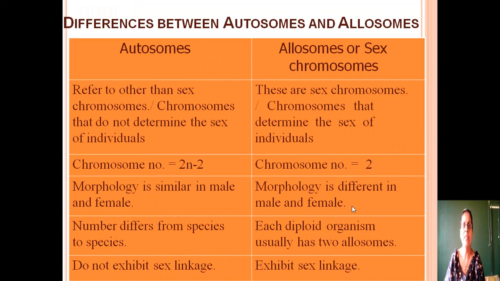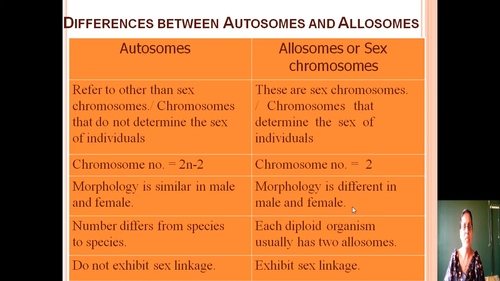Next come to the differences between autosomes and allosomes. Autosomes refer to chromosomes other than sex chromosomes. Chromosomes that do not determine the sex of the individuals are known as autosomes. But the chromosomes which determine the sex of individuals are called sex chromosomes or allosomes. Second point, the chromosome number of autosomes is generally 2n minus 2. But the chromosome number of sex chromosomes is generally 2.